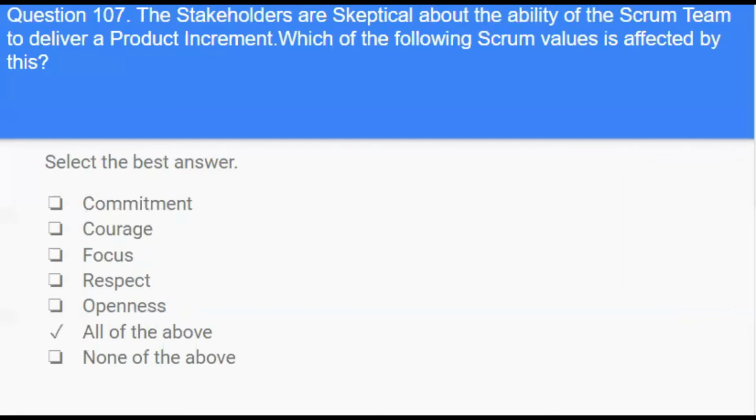Answer is all of the above. The fundamental aspect here is a lack of trust. If you look for the word trust in the Scrum Guide 2020, you'll find the following. When these values are embodied by the Scrum team and the people they work with, the empirical Scrum pillars of transparency, inspection, and adaptation come to life, building trust.